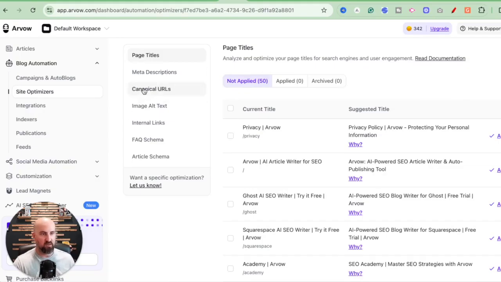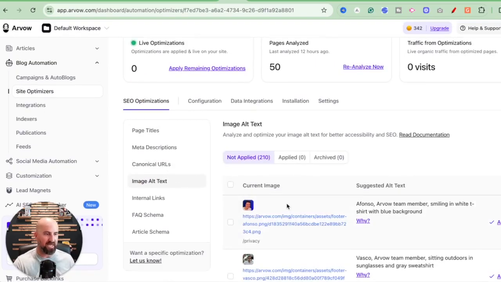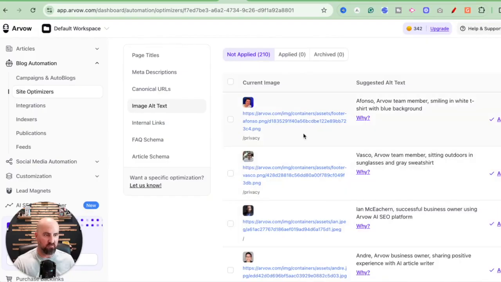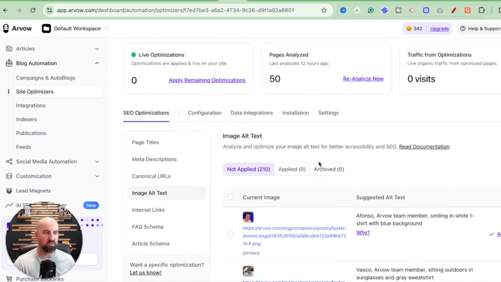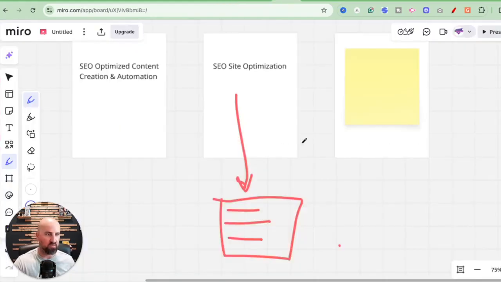So it does chronological URLs, image alt text, which a lot of people miss. This is good from an audit perspective. Internal links, FAQ schema, article schema. So all this stuff, you can analyze your entire website and optimize it for SEO so you can get shown a lot more often. So that is a game changer in itself.